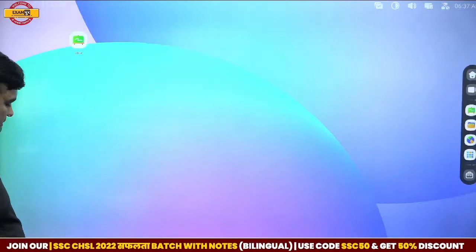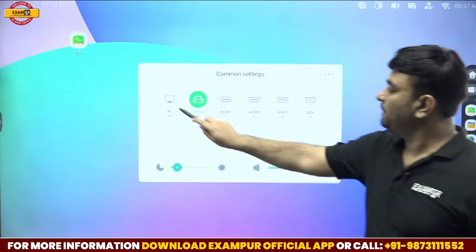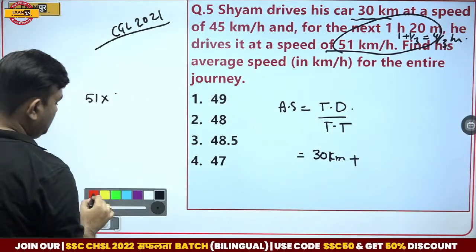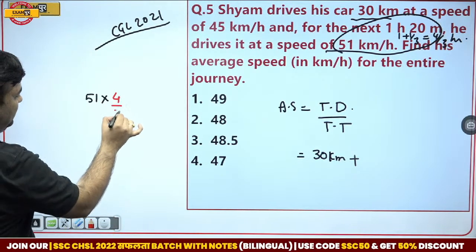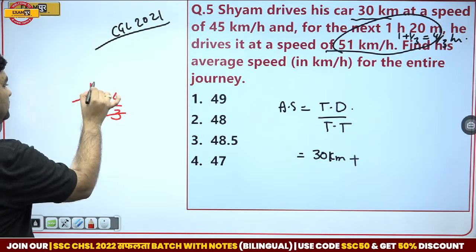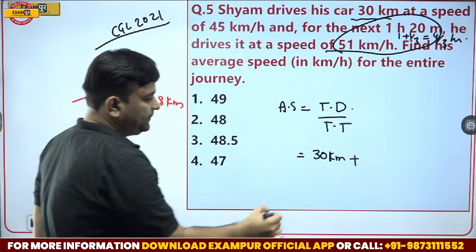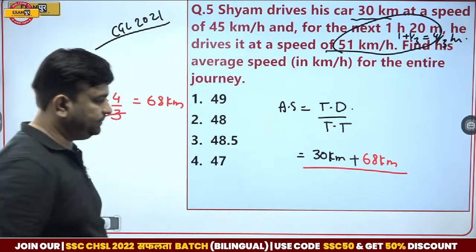51 into 4 by 3. The second part of distance is 68 kilometer.